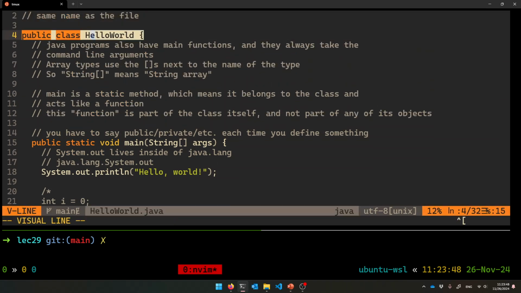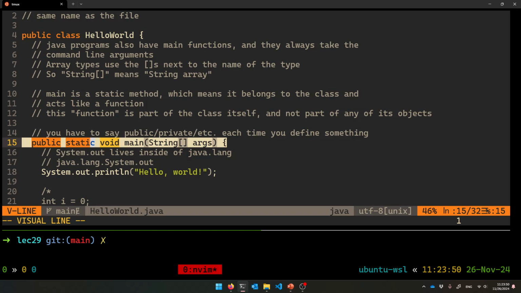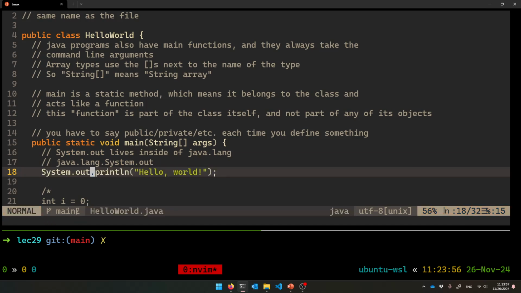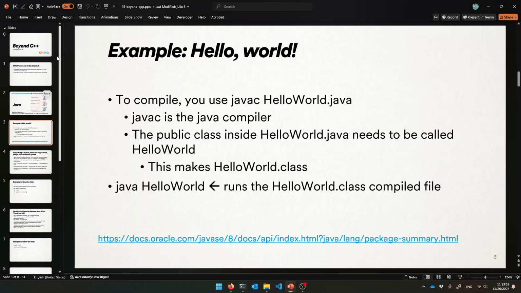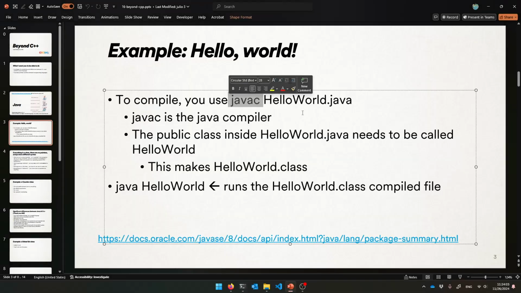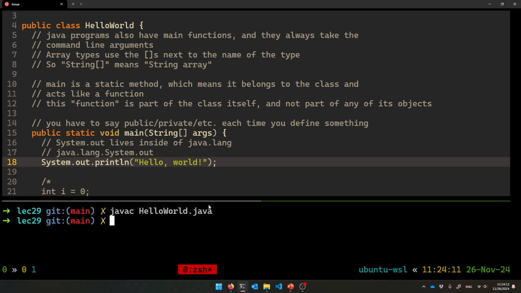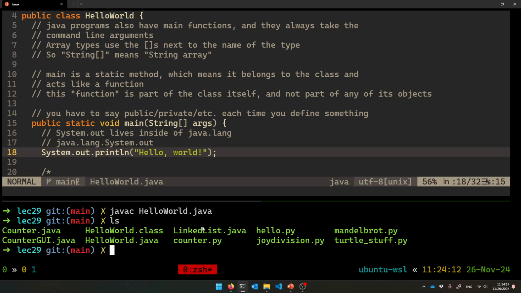Public class HelloWorld, public static void main, String args. Those are your command line arguments. And then System.out.println what you want. Okay? So to compile this, we're going to use the Java compiler. Of course, not g++ anymore. javac, name of the program. javac HelloWorld.java, hit enter, and it will compile this into a file called HelloWorld.class.